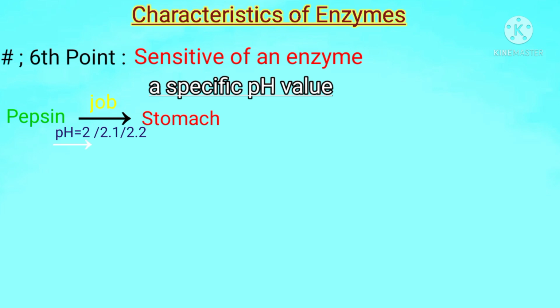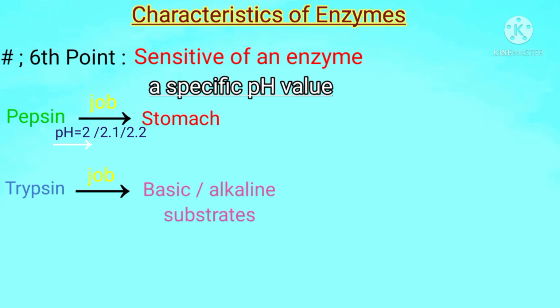Above or below this pH, it can't perform its function. Why? Because an enzyme is pH specific. Students, if we consider the intestinal enzyme trypsin, which works in a basic, alkaline medium, it can perform its function above a pH value of 6.